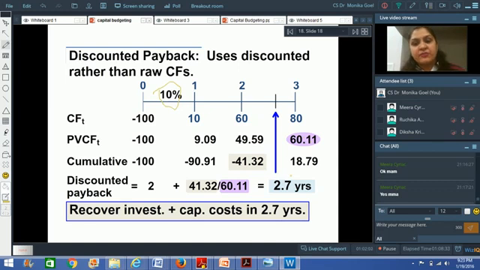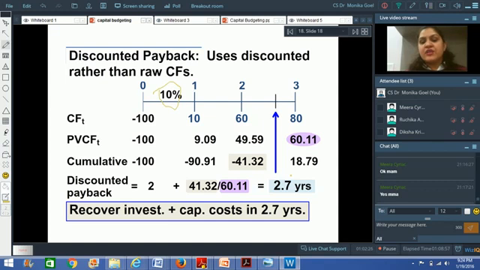Then I add to it the discounted cash flows that I am getting at year 2. So 49.59 I add to minus 90.91 and my cumulative outflow is minus 41.32. To this I add 60.11 and then I get the cumulative cash flow of 18.79.